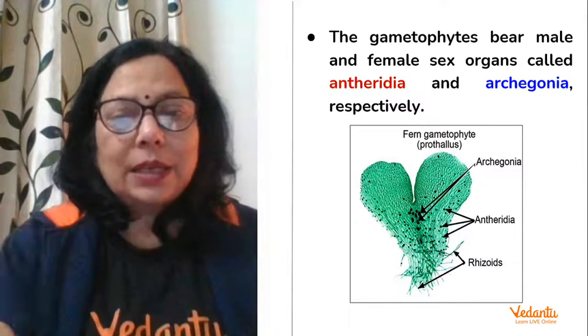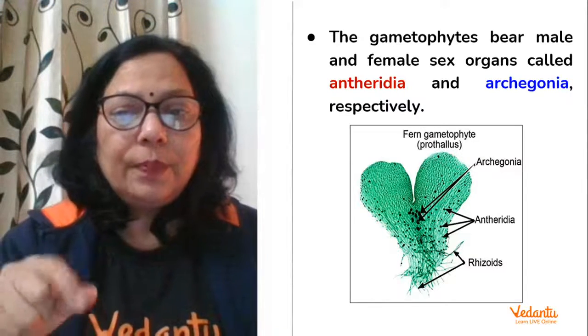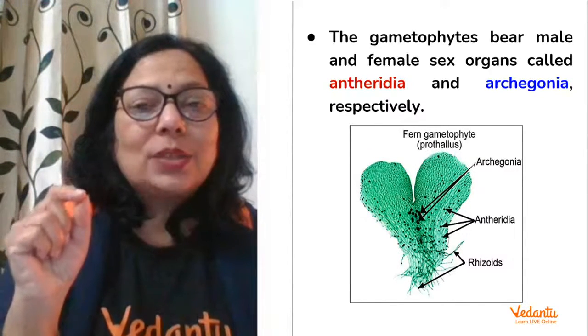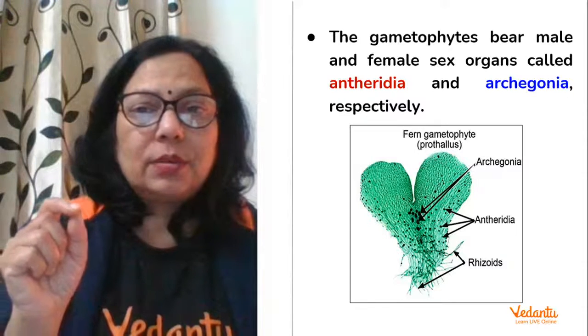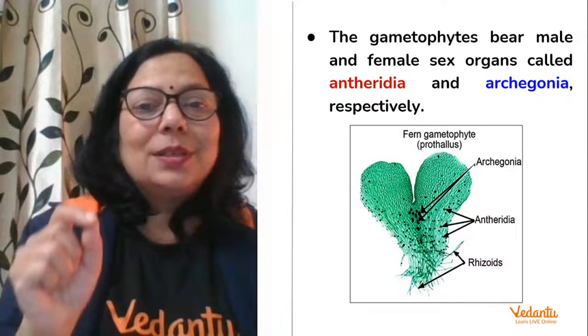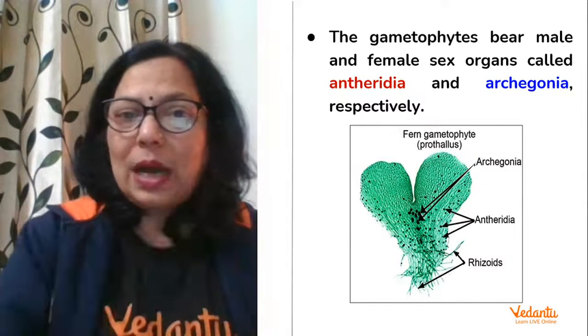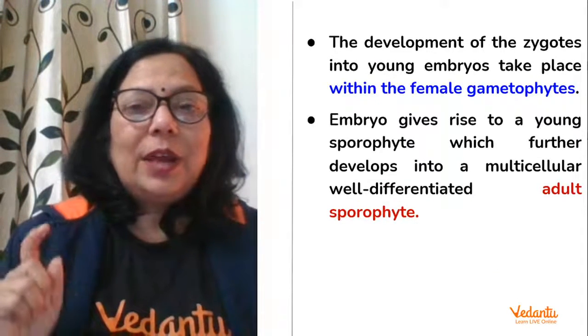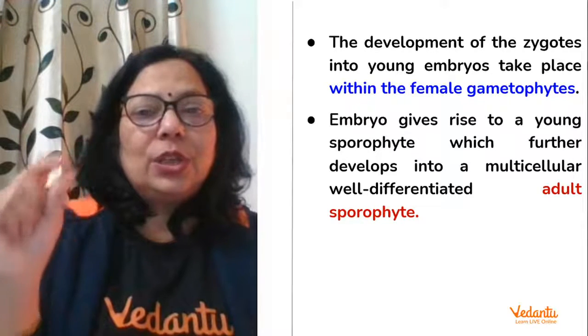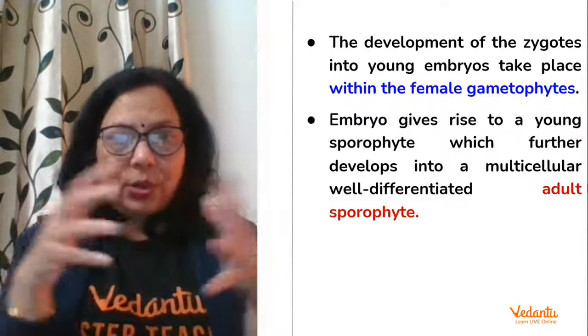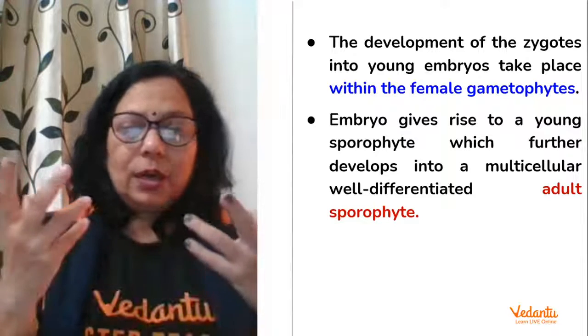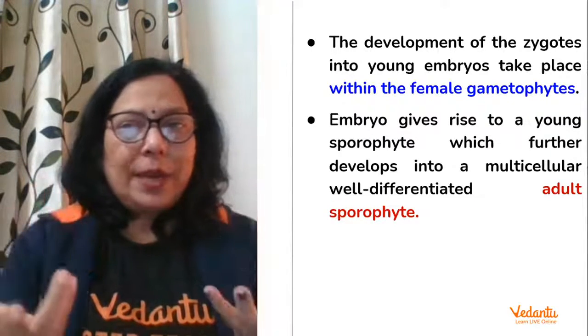It contains archegonia and antheridia and the root-like structures called rhizoids. Right. So female organs are called antheridia and male organs are called archegonia. The development of the zygotes into young embryos takes place. Male and female gametes will fuse. They will form an embryo.